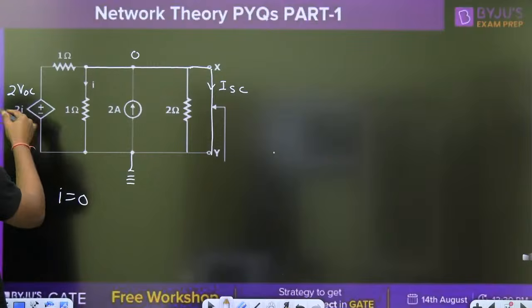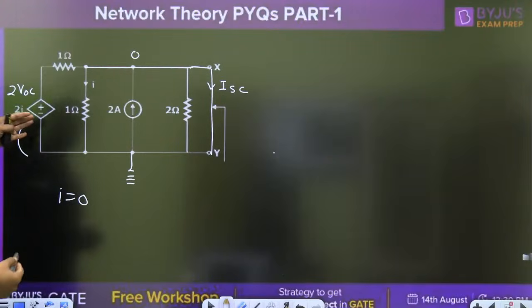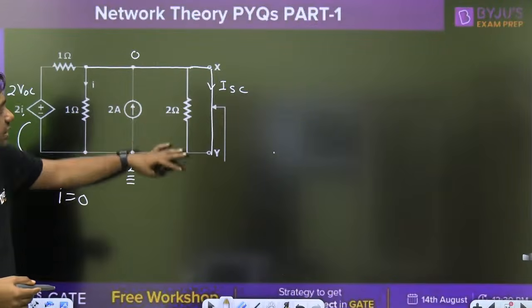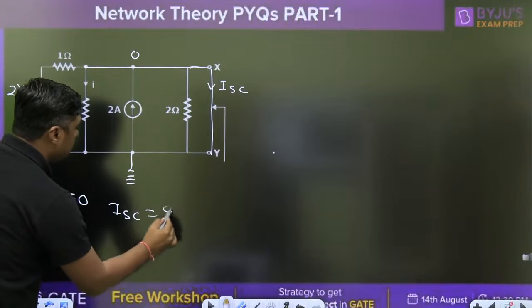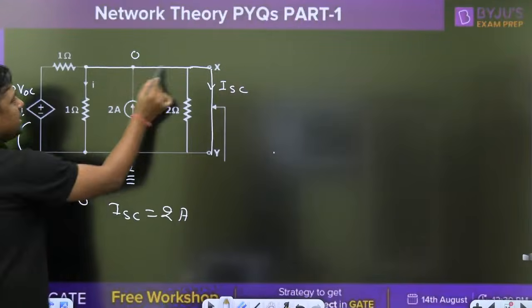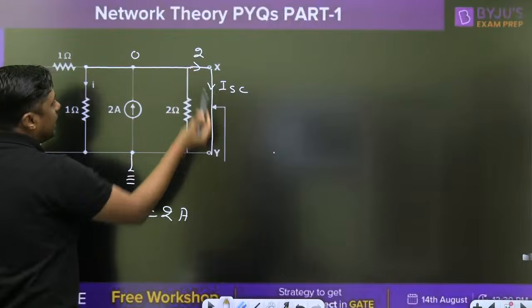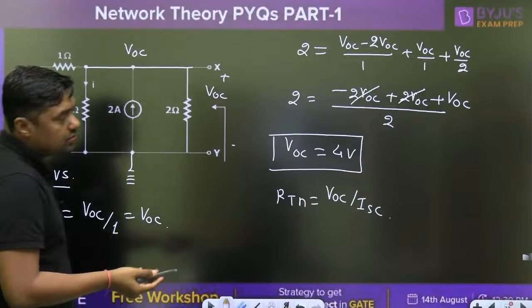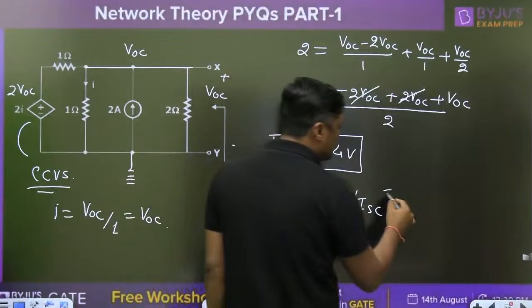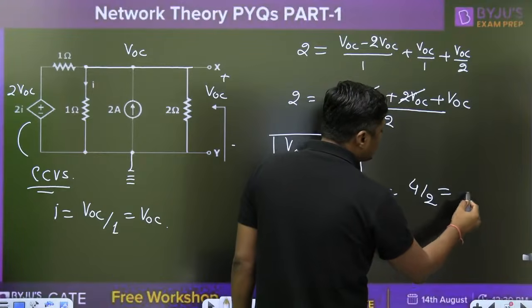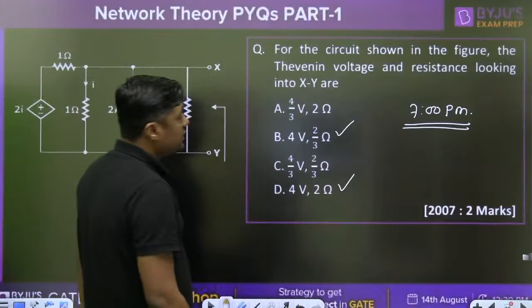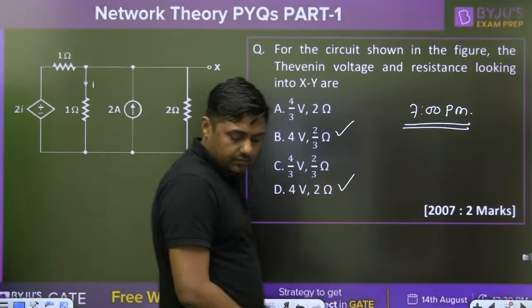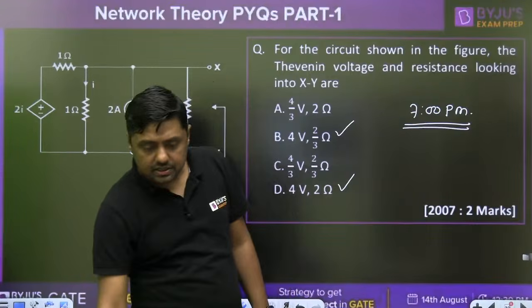This 2I will become 0. So what is the current through this? 0. What is the current through this? 0. What is the current through this? 0. So what is the ISC? ISC is nothing but 2 ampere. This complete current will become ISC directly. So we have the value of the VOC, we have the value of ISC. So 4 divided by 2, that is 2 ohm. Which answer is correct? B or C? Everyone give me the answer. Which answer is correct?